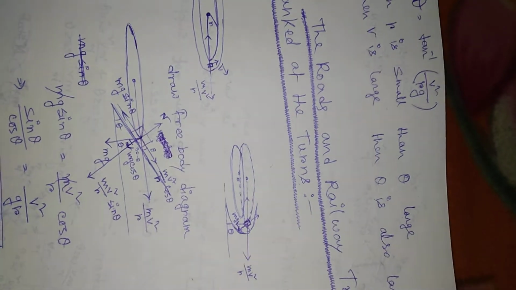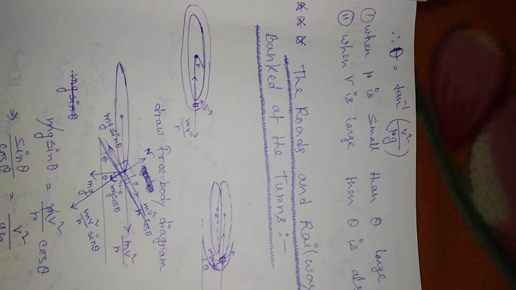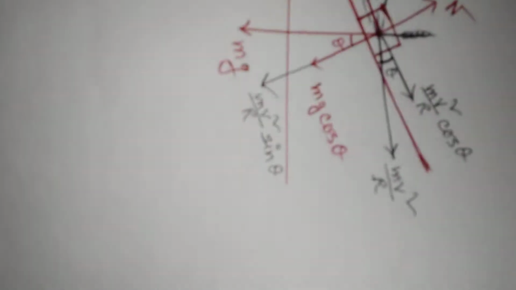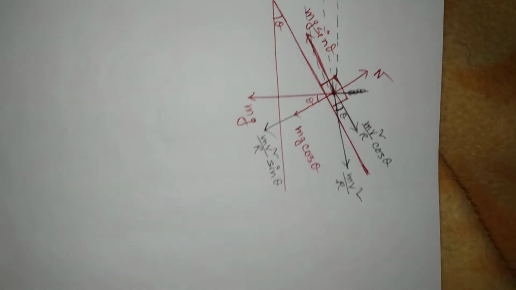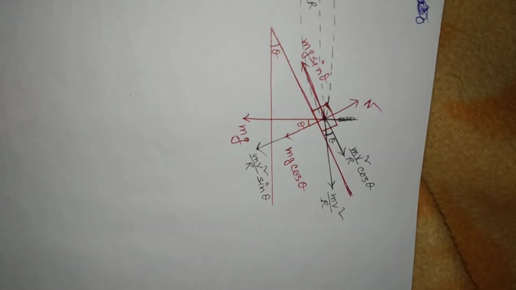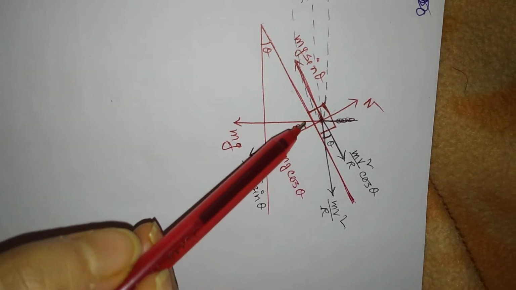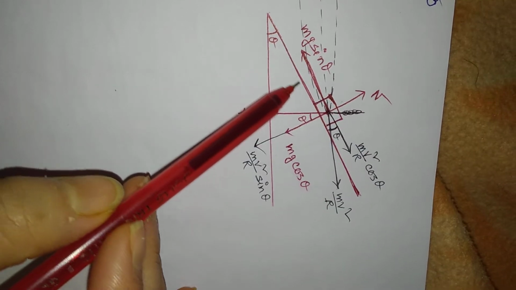Why are road and railway tracks banked at the turns? So just look at this picture. Suppose this is a vehicle, okay, and the road is banked.